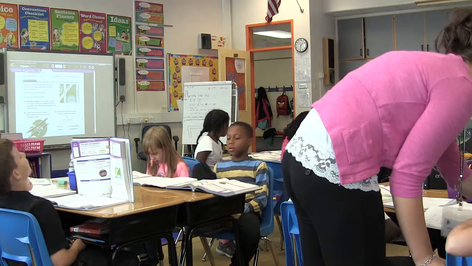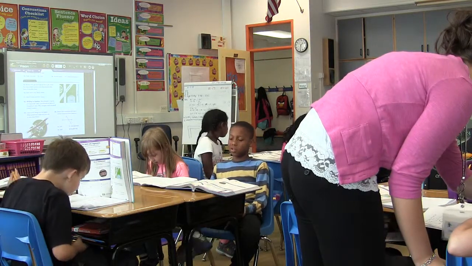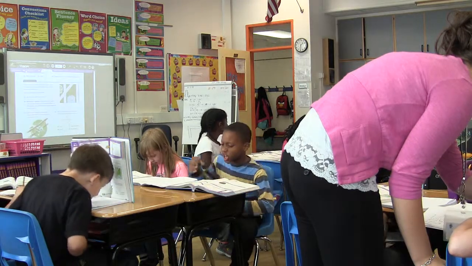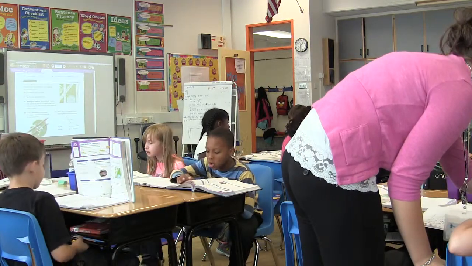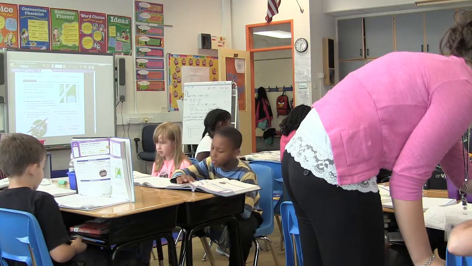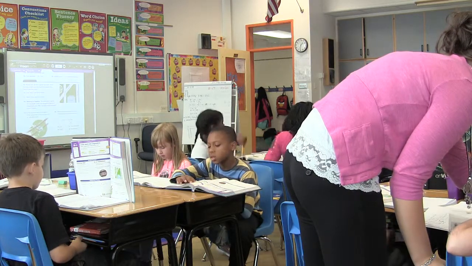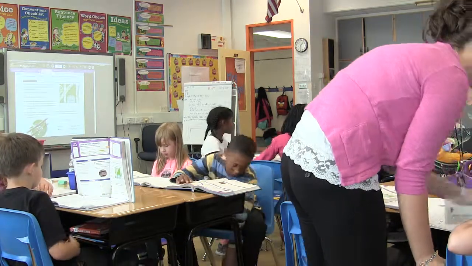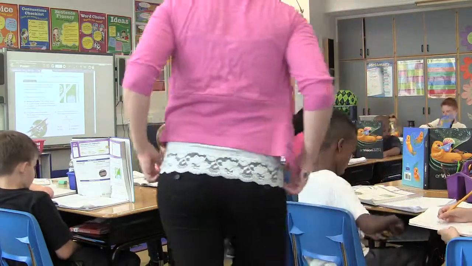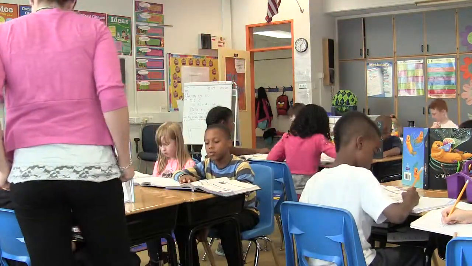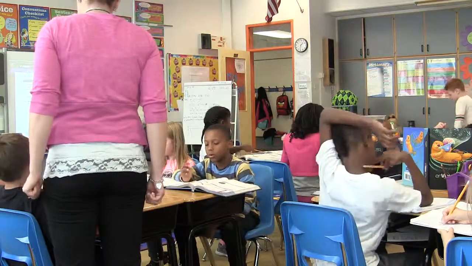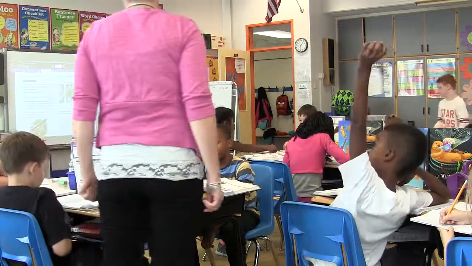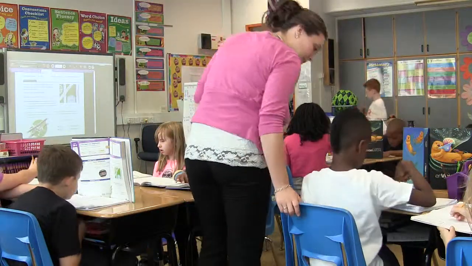Okay, where's Oak Street? Right there. Where's Birch Street? Okay, are they intersecting or parallel? So look at the plane and look at the wings. What do you see there? Good. I'm just curious.